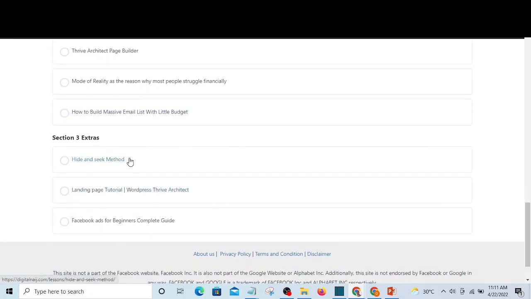Then in the extras, I will be showing you the Hide and Seek method. What this does is help you protect your ad account. Imagine if you have so many profiles to log in to on the same computer, you will need a way to go around it. Otherwise, you are going to have issues. That is exactly what the Hide and Seek method does, to show you how you can protect your profile from being flagged.